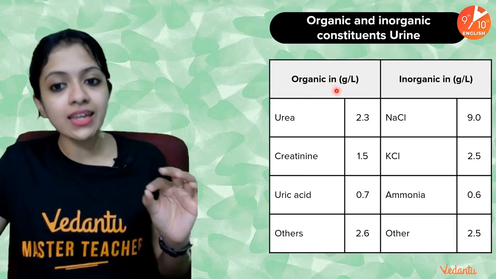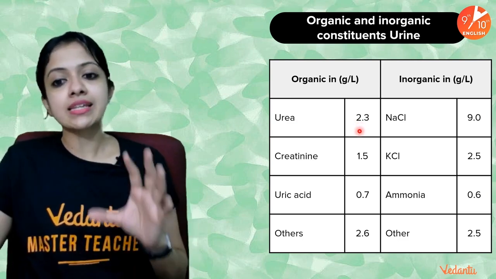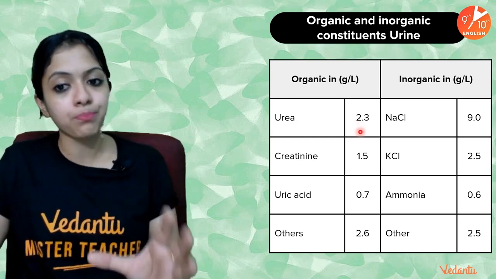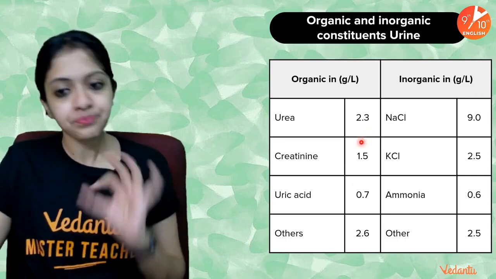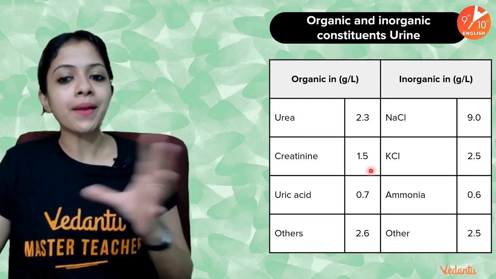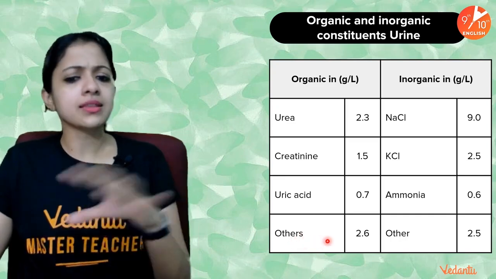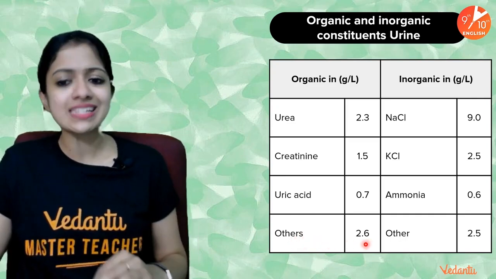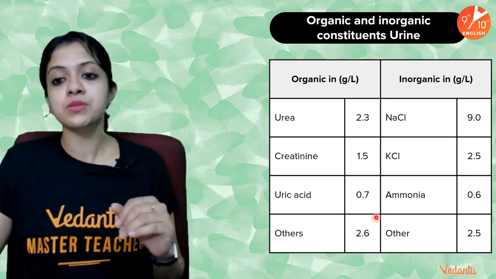Okay, so organic constituents in grams per liter: urea, for instance, is there in a proportion of 2.3 grams per liter of urine. Creatinine would be around 1.5 grams per liter, uric acid 0.7. There would be other miscellaneous organic substances, all together adding up to approximately 2.6 grams per liter.